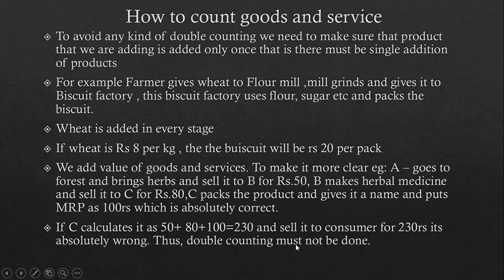This example shows you clearly that double counting is not done here. This is absolutely right, this is absolutely wrong. Hope this is clear for you all. So like this, goods and services are to be counted. The final value should be counted. Here the biscuit is called an intermediate good, and here the herb is called an intermediate good. Intermediate goods value is not to be counted everywhere.